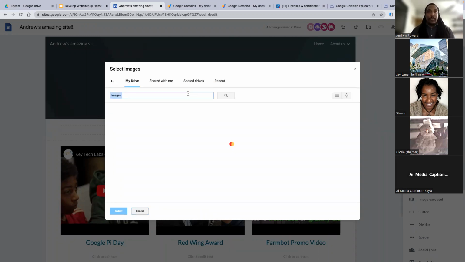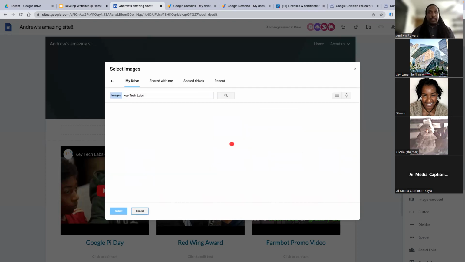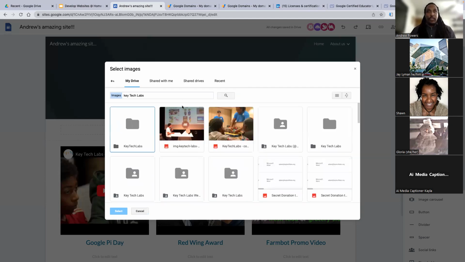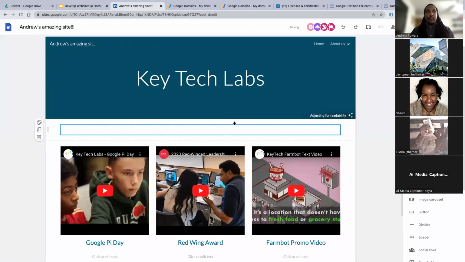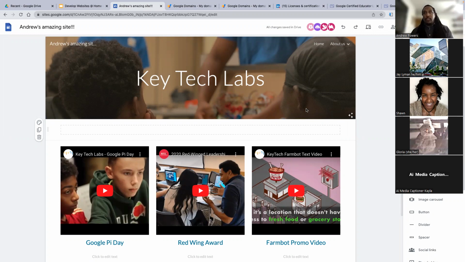And I'm going to go to my Google Drive, and right now it's looking for all the images, but I'm specifically going to type in Key Tech Labs to see images that are associated with that. This image is a bit busy, but I want to show you one thing that happens. So it pulls in the image, it will resize it just like it's done before, but in this corner, you see something happening. And what it's doing is it's automatically trying to decide how to contrast or take away basically visibility from the image so it doesn't overpower the text.